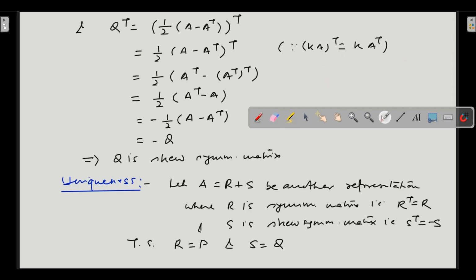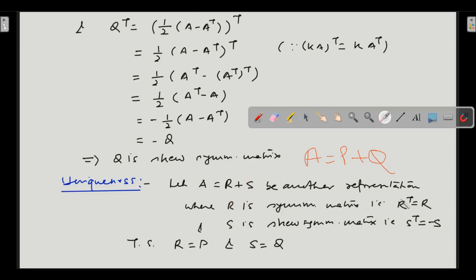So let us prove the uniqueness. Let A is equal to R plus S be another representation. We already know that A is equal to P plus Q is one representation, and in order to prove uniqueness, we are assuming that R plus S is another representation. Corresponding to P we are taking R, so R will be symmetric, and corresponding to Q we are taking S, so S will be skew-symmetric.